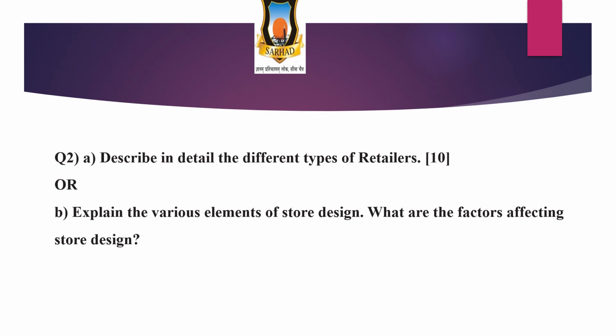Here are two questions. You have to choose any one. Describe in detail the different types of retailers. And the second option is: explain the various elements of store design. What are the factors affecting the store design?